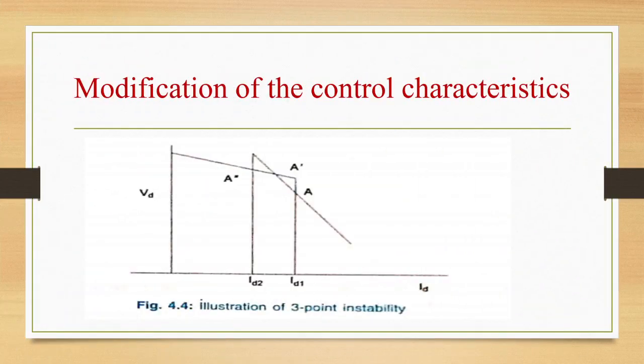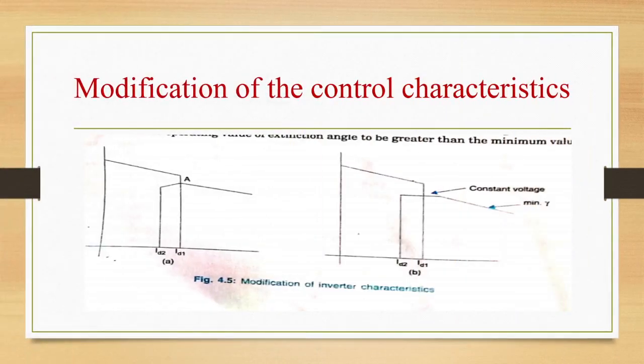So this is the modification of control characteristics. In the previous section, we have seen the need to restrict the control region to the first quadrant of the VD-ID plane to avoid unwanted reversal of power. In addition, there are two other requirements which will necessitate the modification of the control characteristics. First one is mode stabilization. Second is voltage dependent current limit.